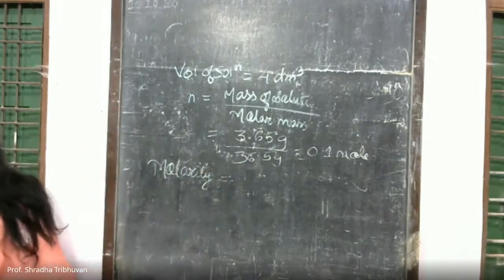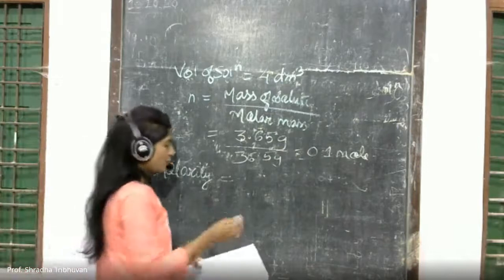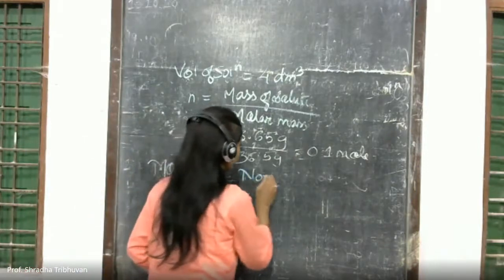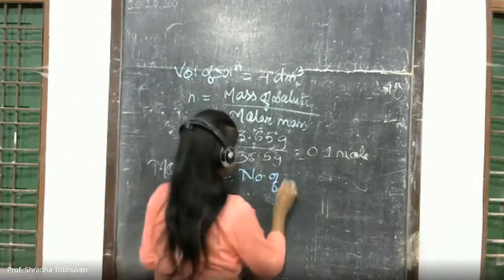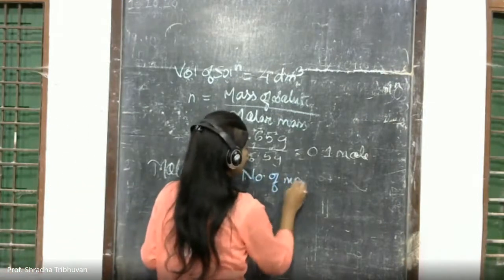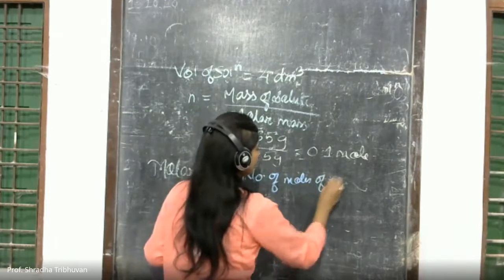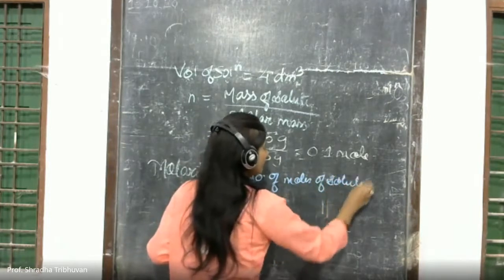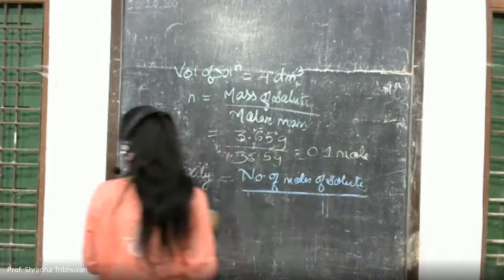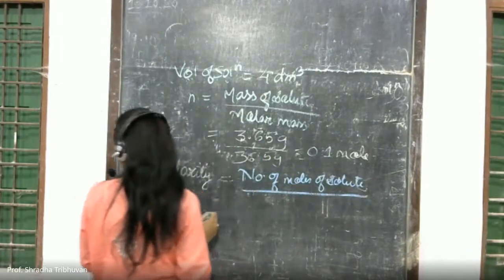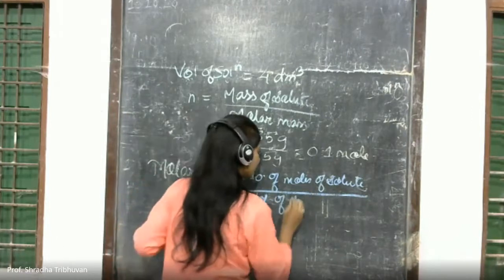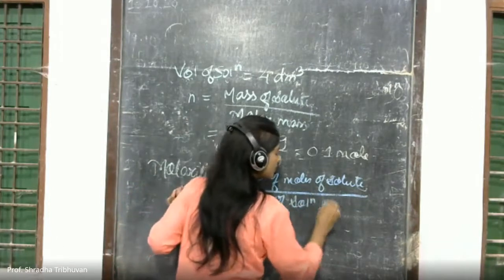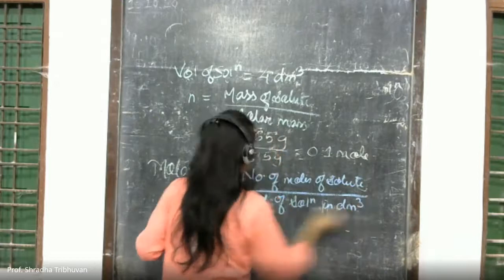Molarity. What is the formula for molarity? That is number of moles of solute divided by volume of solution in dm.